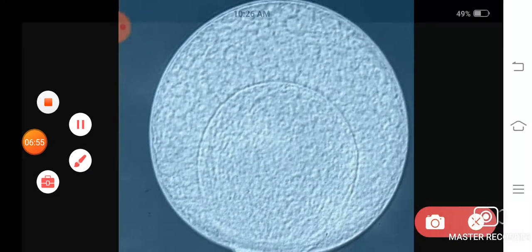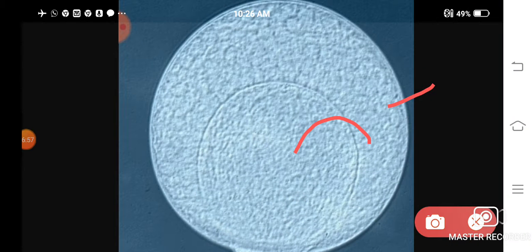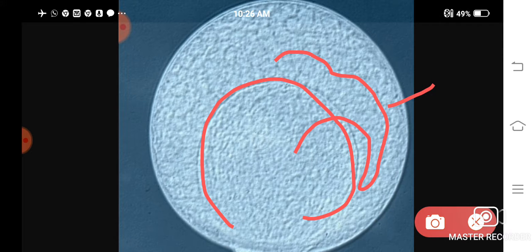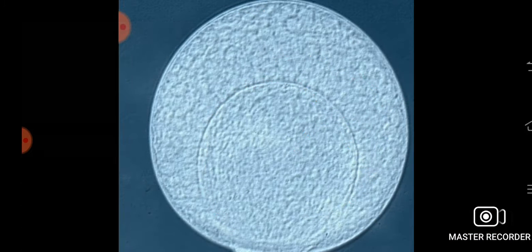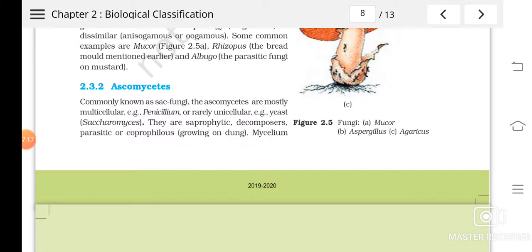So this is the sporangium, and inside this sporangium spores are produced, and you can see a round structure here. This is the columella. Actually it contains air, and when it expands, this sporangium will get burst open, and that will result in the spreading of sporangiospores. Next group is ascomycetes.